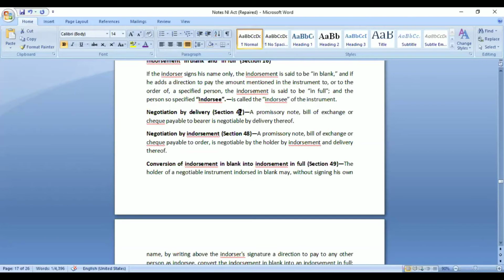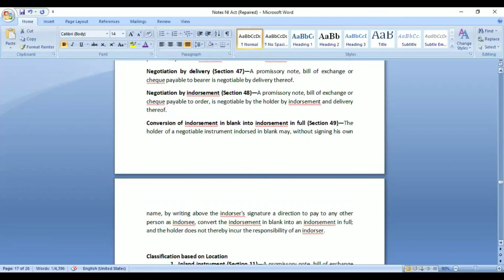Negotiation by delivery is mentioned under section 47. Just try to remember the sections for these provisions. It is under section 47 that negotiation by delivery is mentioned. When it is a bearer instrument, it can be simply delivered to the person and negotiation will complete. When it is endorsement, it is defined under section 14. What is negotiation by endorsement? When it is payable to order, then it would be negotiation by endorsement, where the person is making an order by putting his signature that the payment should be made to this particular person.